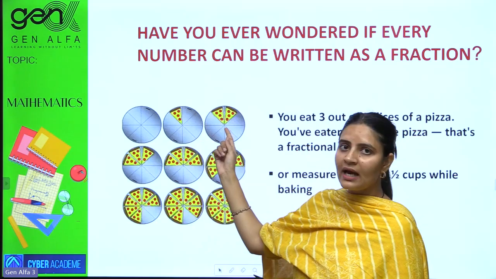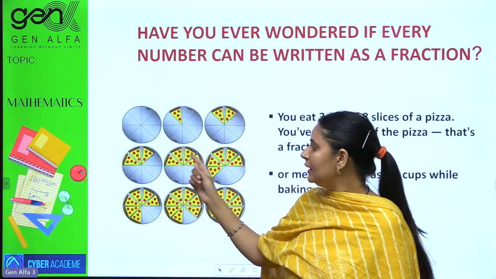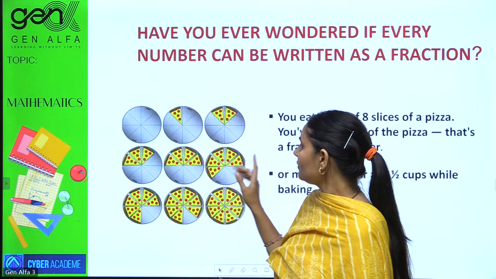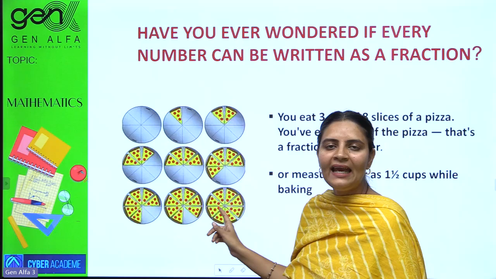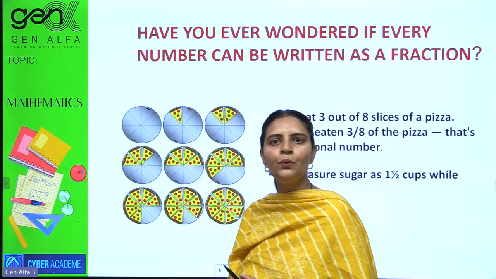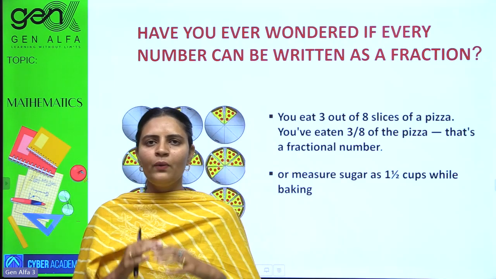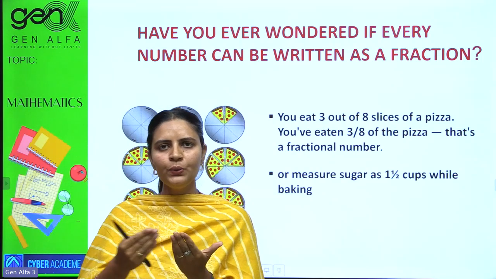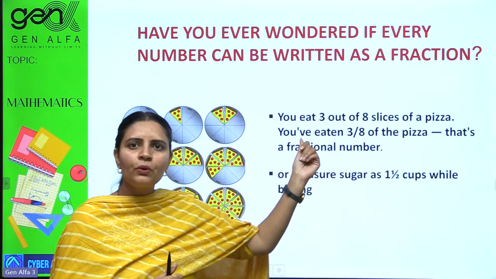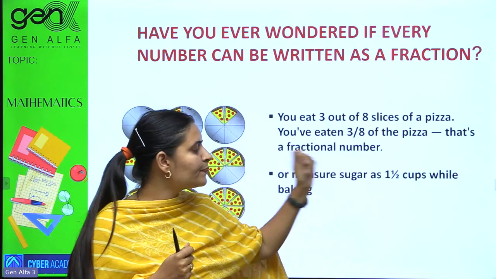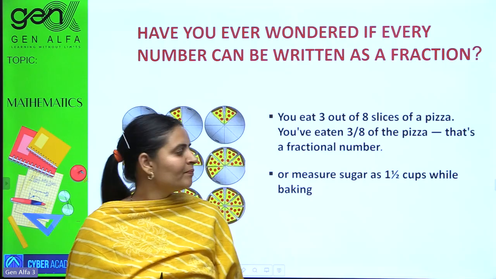If you are having 2 slices, you are having 2 by 8 as a fraction. 3 by 8 as a fraction. Keep on going like 4 by 8, 5 by 8, 6 by 8, 7 by 8, and lastly 8 by 8. That gives you 1, a whole quantity. So basically fractional numbers are whenever you have a quantity and you are having parts of it. Let's suppose a recipe calls for 1.5 cups. That's your fraction, and your recipe is taken as a quantity.